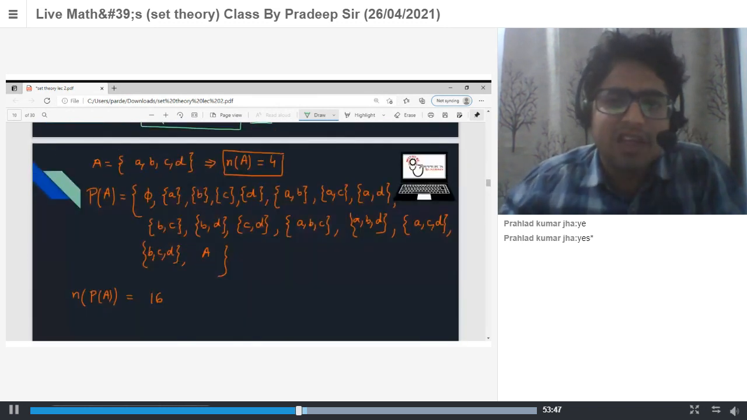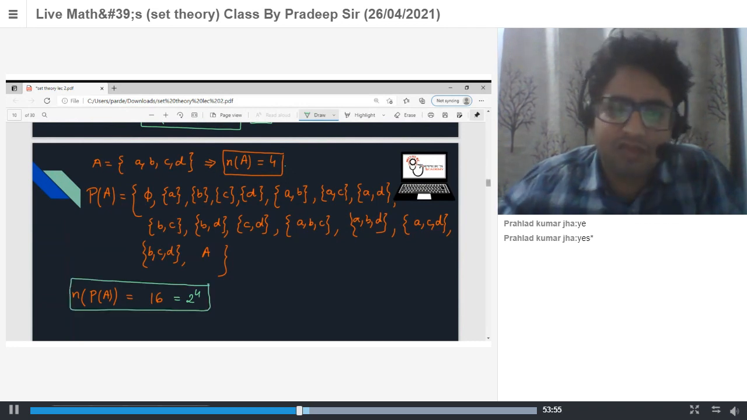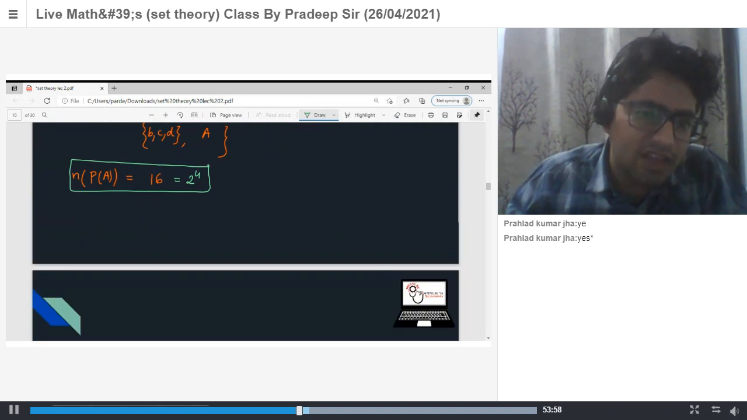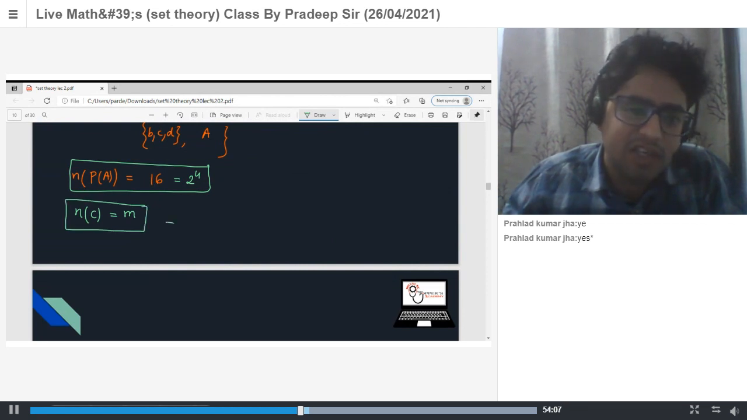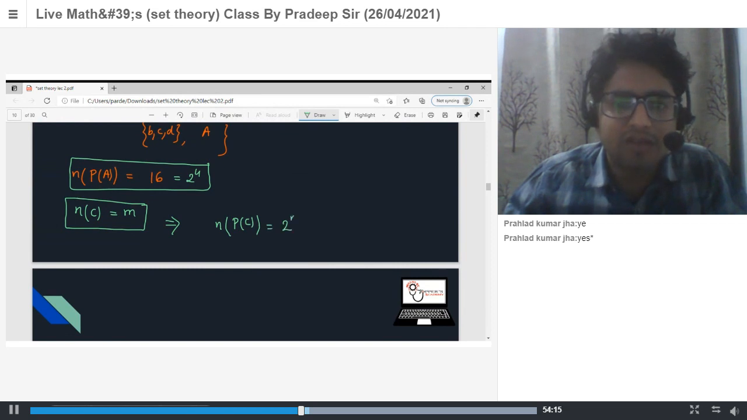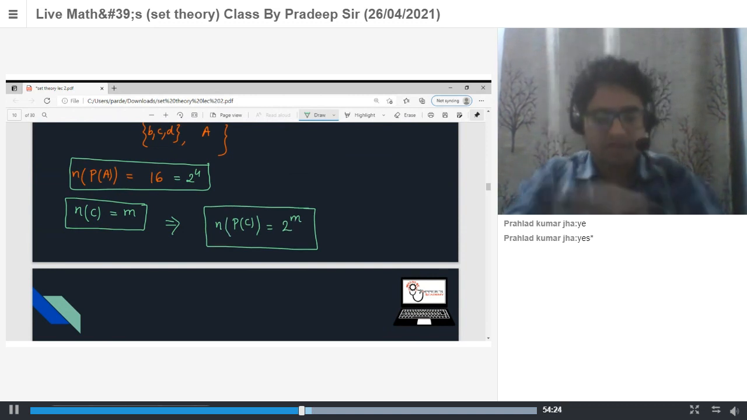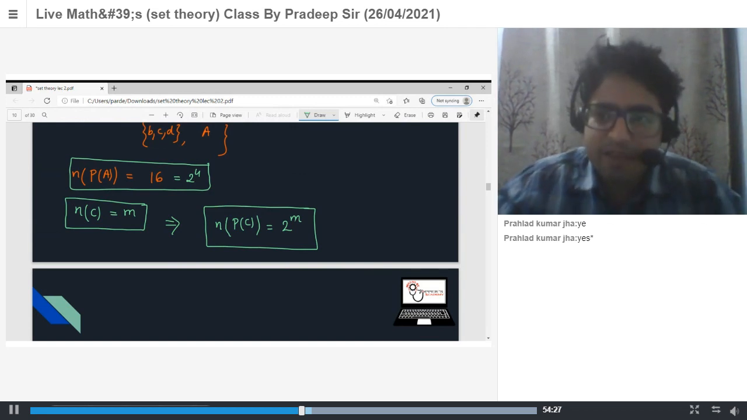If a set has 4 elements, its power set contains 2 to the power 4, which is 16 elements. So we can say if we have any set C that contains m elements, then its power set contains 2 to the power m elements. So if any set contains m elements, its power set contains 2 to the power m elements.